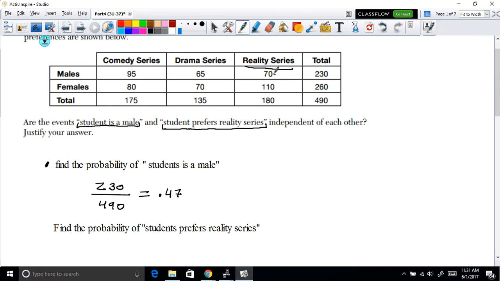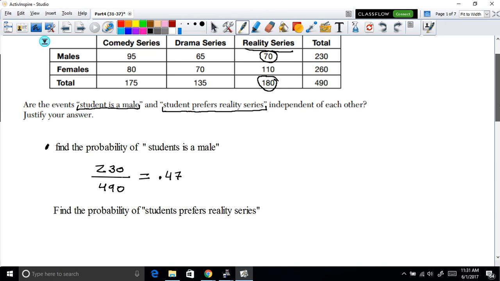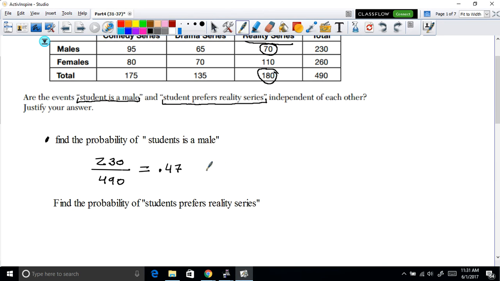Notice here that when it comes to males, there are 70 males who like to see reality series. And there are 180 total students who prefer reality series. So to find the probability for males who prefer reality series, there are 70 males who prefer reality series out of a total of 180 students who prefer reality series.